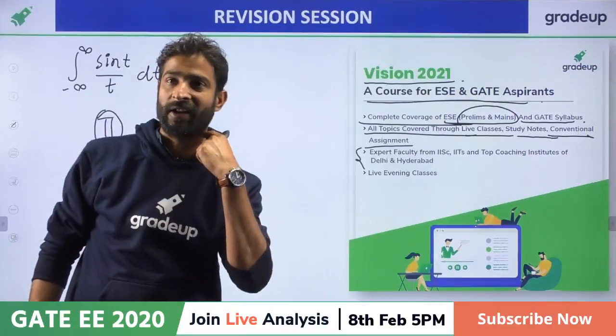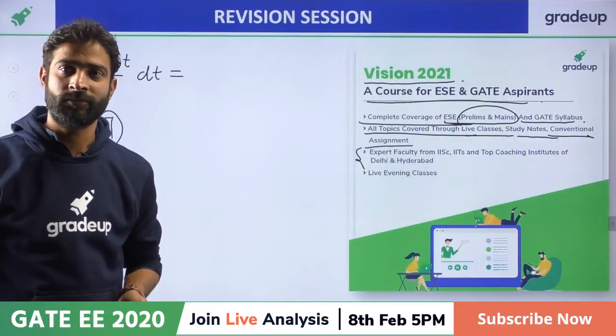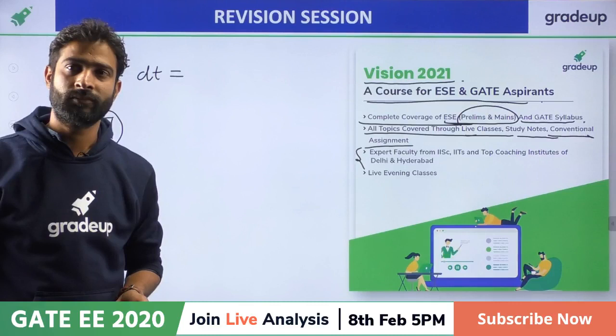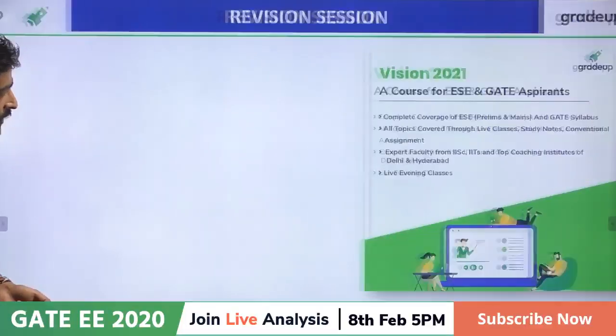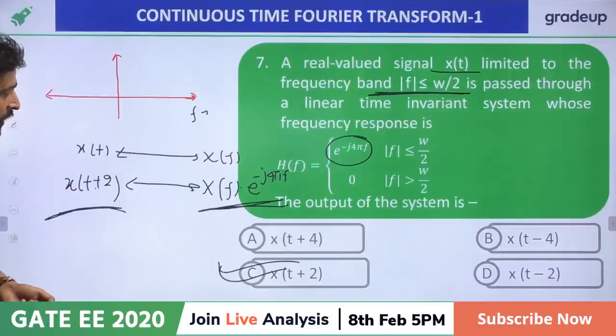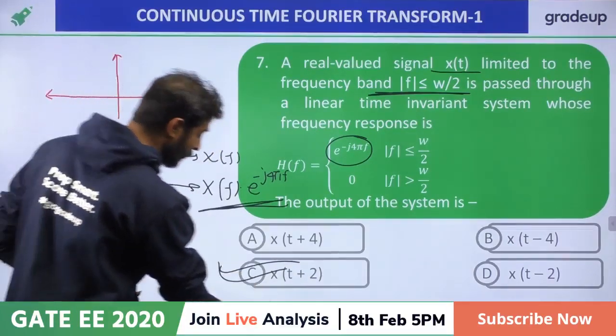Tripti, we are multiplying the negative power which will give x of t minus 2. Oh, once again let me check. Yes, Tripti, your answer is correct. It is time domain shifting now. Yes, that is not the correct option.